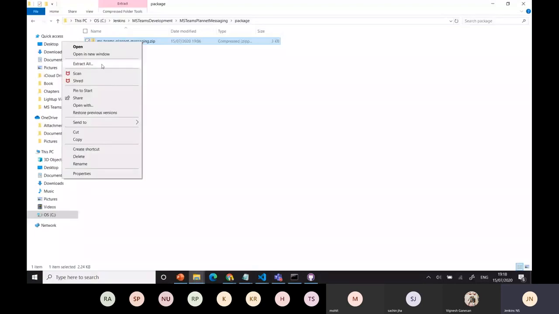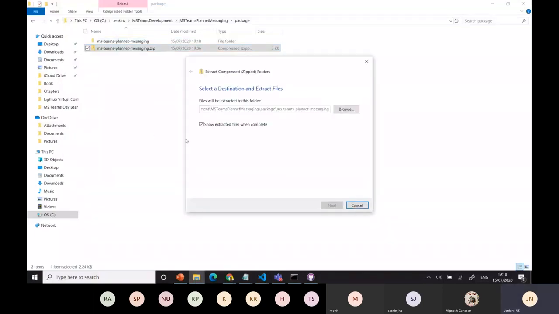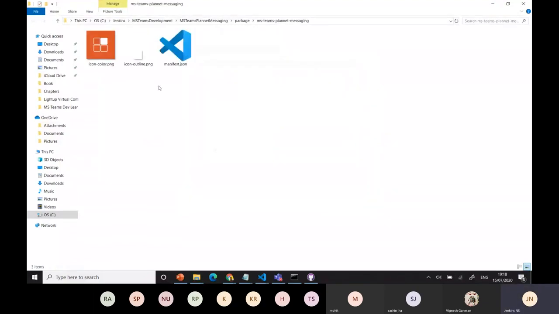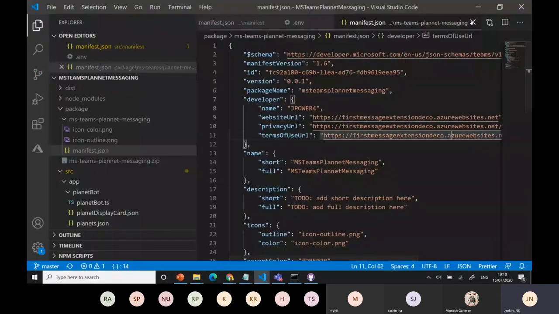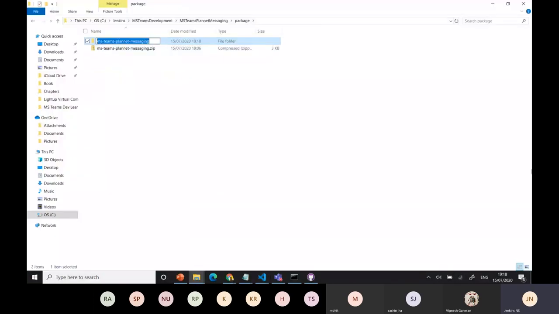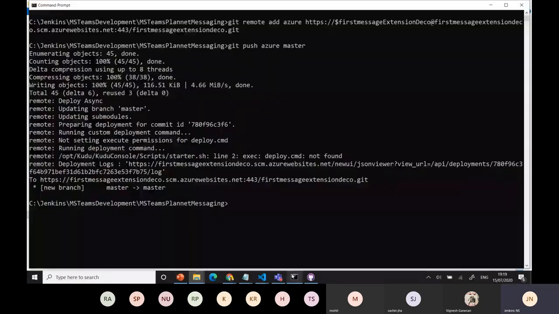I'll show you, extract all. Based on our URL, it will update. You can see the URL, everything updated, right? Based on that, once the deployment is completed, you can upload this one and deploy in our app catalog. Okay, got it, right? It will take a little time.